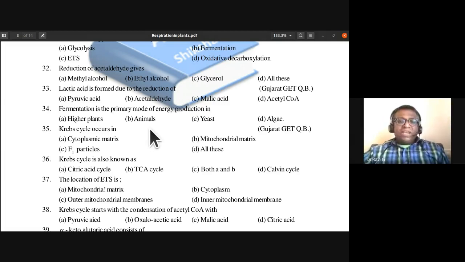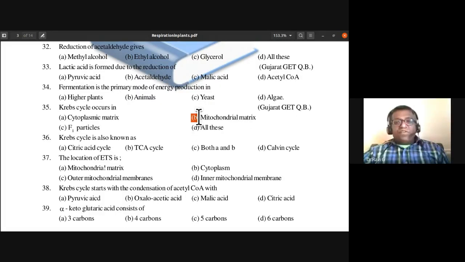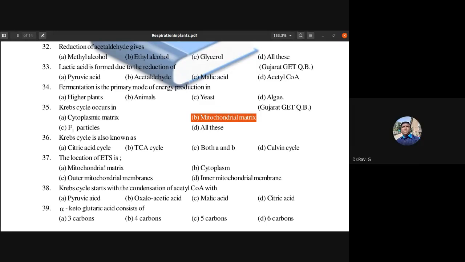So Krebs cycle, where does it occur? Does it occur in the cytoplasmic matrix, mitochondrial matrix, or F1 particles, or all of this? So Krebs cycle occurs in mitochondrial matrix. So 35th, B is the answer.